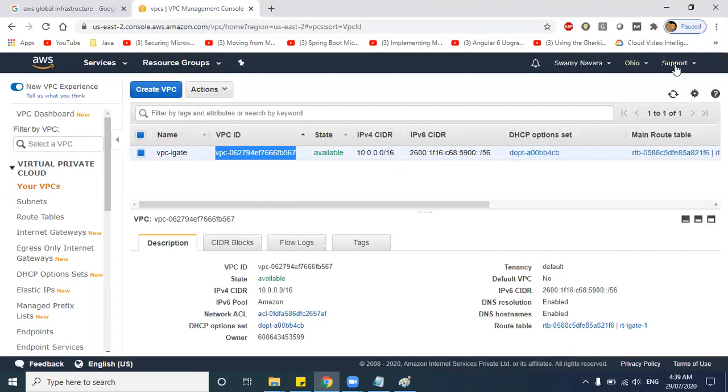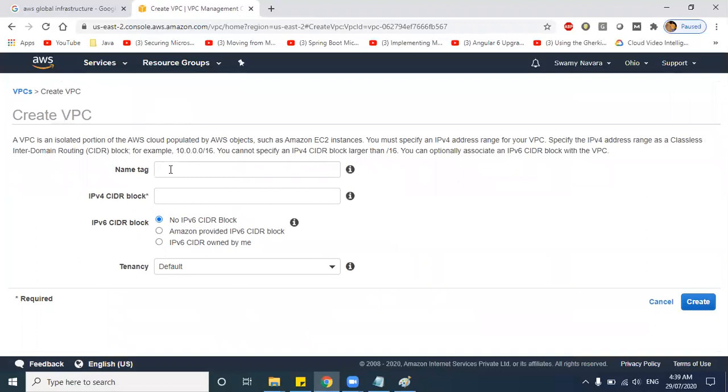When you create your AWS account, a default VPC will be there, because if no VPC is there, you cannot create an EC2 instance. For newcomers who create an EC2 instance, the default VPC will be taken. If you want to create a specific VPC, just click VPC, and you can give any name, let's say HDFC Bank-VPC.